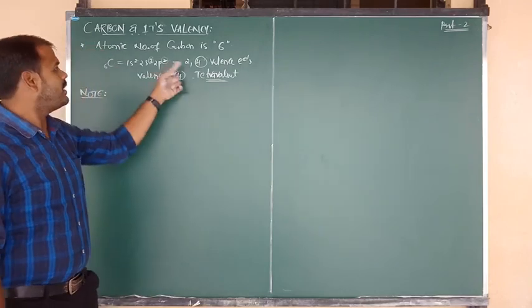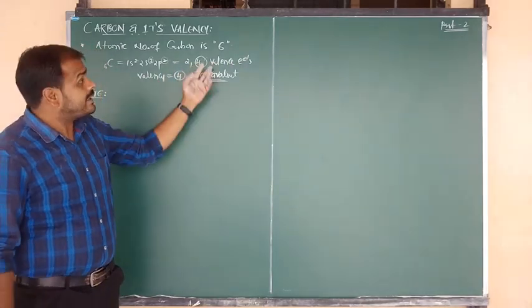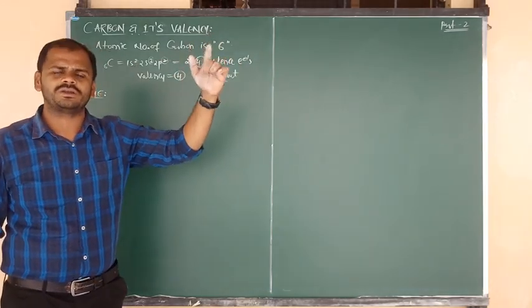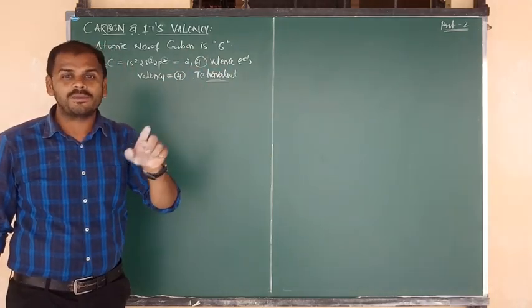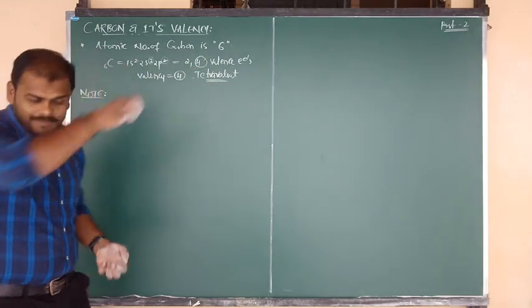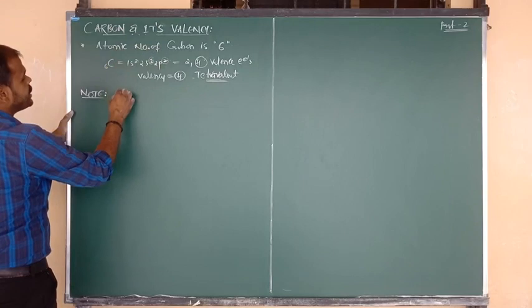Case 1, it can lose the outer 4 electrons, and it will be more stable. Or it can gain another 4 electrons; 4 plus 4 means it will become 8, octet configuration. So either by loss of electrons or by gain of electrons, carbon will try to achieve a stable configuration.